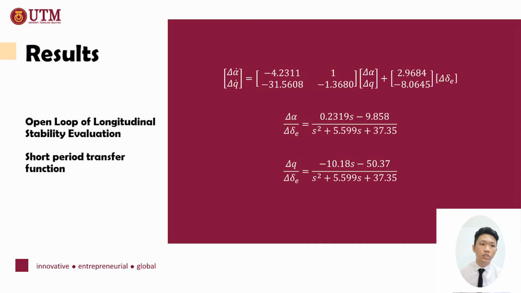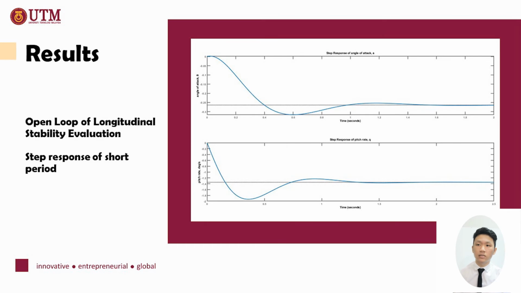Okay, next, the short period transfer function is obtained by substituting the corresponding transfer function from the open loop transfer function of short period motion. It shows that the system has a low stability condition, where the damping ratio is 0.502 and the natural frequency is 6 radians per second.